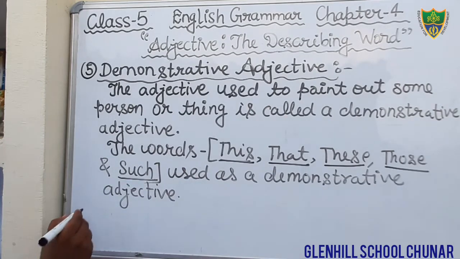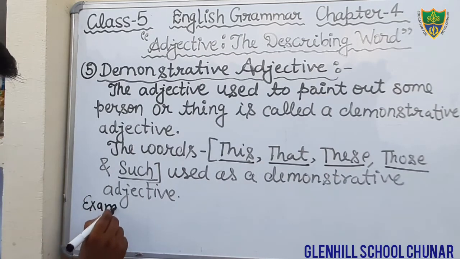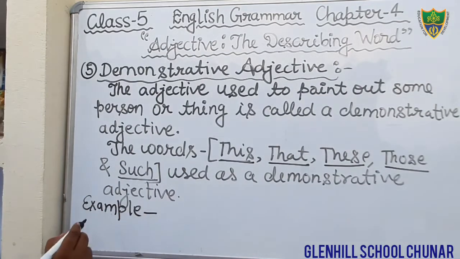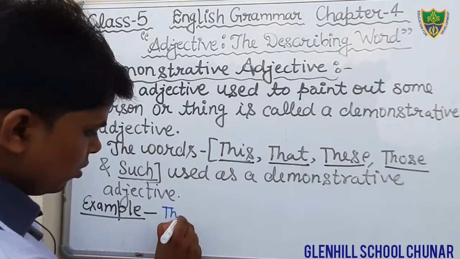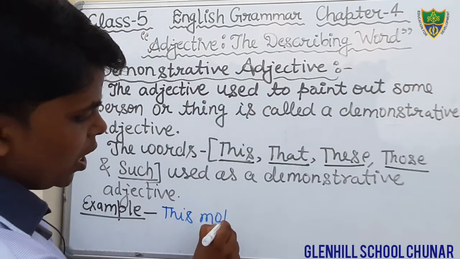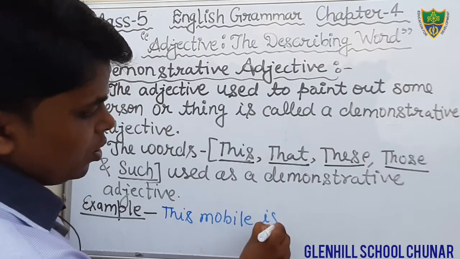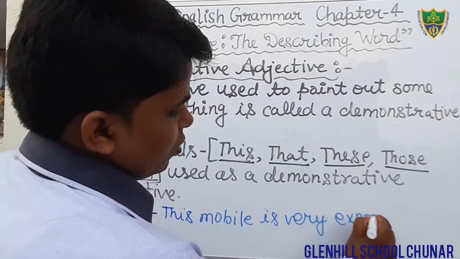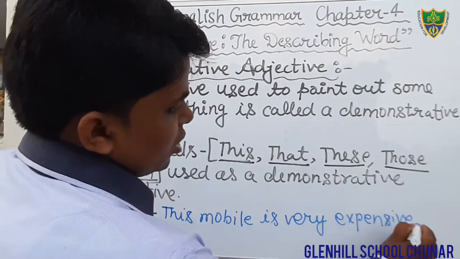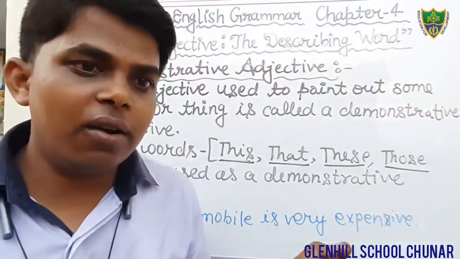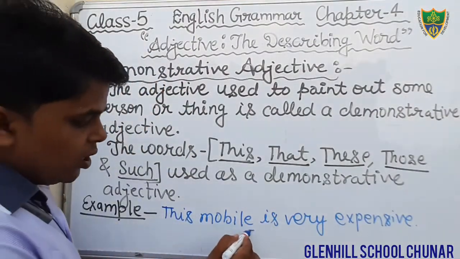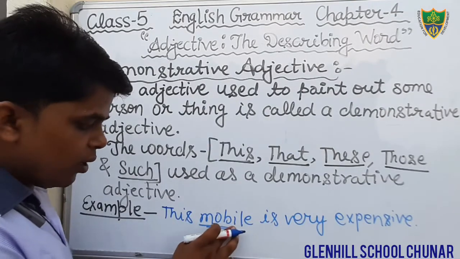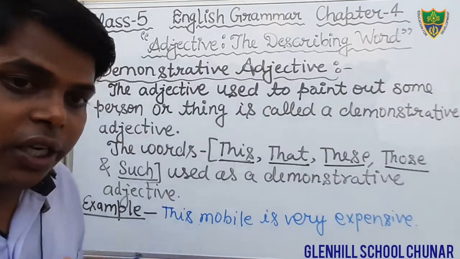Just see the example. One example I am writing here. Just write down the example: This mobile is very expensive. Here the word mobile is a noun, and we are using this mobile.